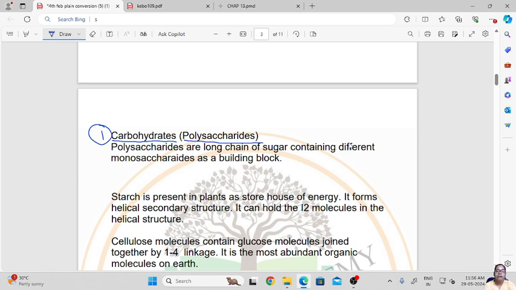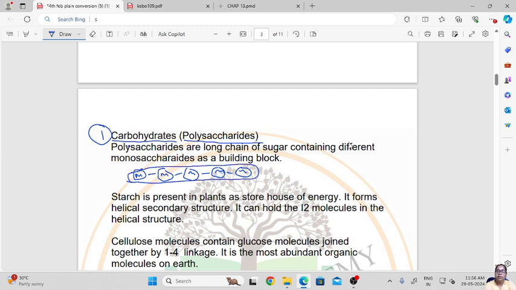Each individual unit is a monosaccharide, and each monosaccharide forms the building block of what? The polysaccharide. So it is a long chain of monosaccharides.